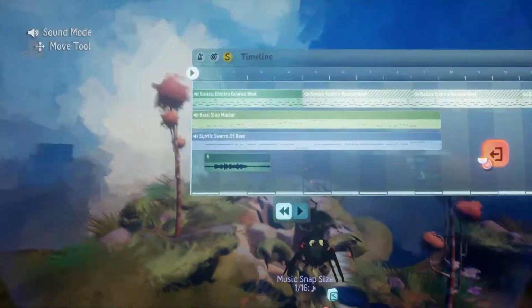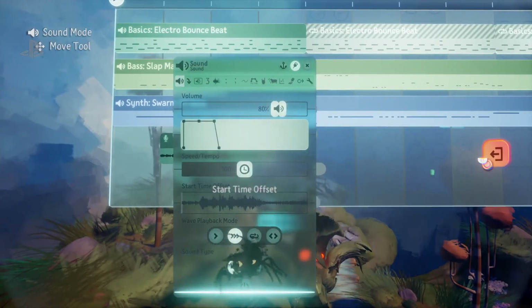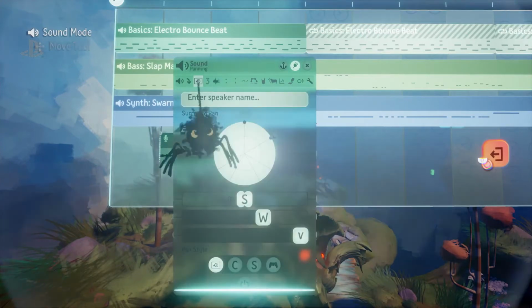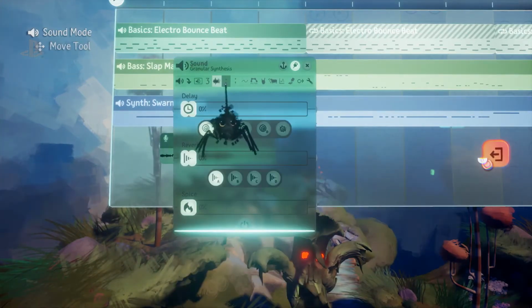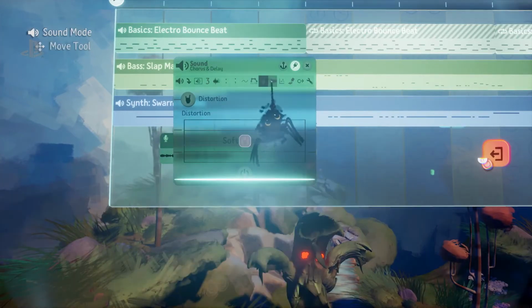So that's just how easy it is to record your voice in the game, and I can now just put that onto our timeline over here. Let's maybe make it kick in after a bar, and let's tweak the sound a little bit first. Look at all those different options, that's how in depth you can get. Even the panning. If I skip through these, maybe someone can pause it and work out what all the controls are.